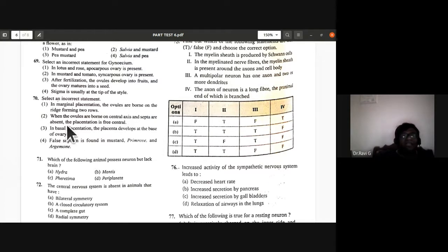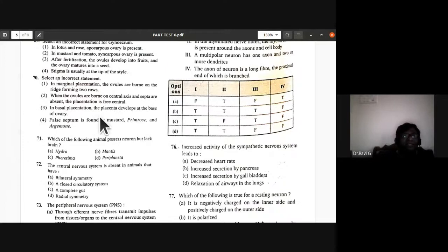70th, select an incorrect statement. In marginal placentation, the ovules are borne on the ridge forming two rows. So that is a correct statement. When the ovules are borne on the central axis and septa are absent, the placentation is free central. That is also correct. In basal placentation, the placenta develops at the base of the ovary. So this is also correct.